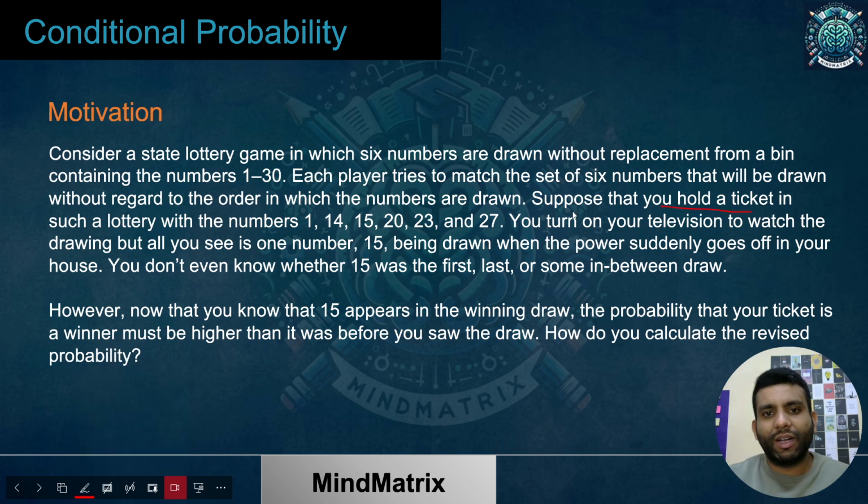Suppose you hold a ticket which has these numbers on your lottery, and you turned on the TV to watch the result, but you could see only one number being announced, and then suddenly the power goes off. Now what do you think is the probability of you winning the lottery?